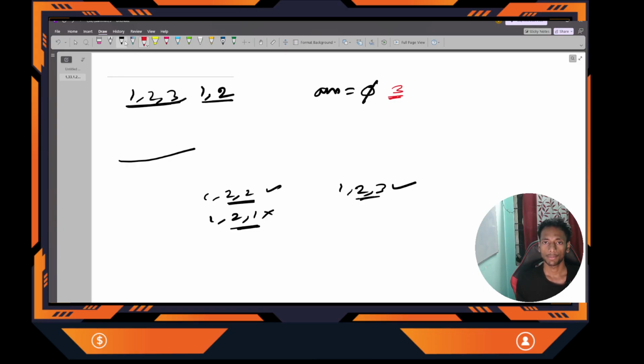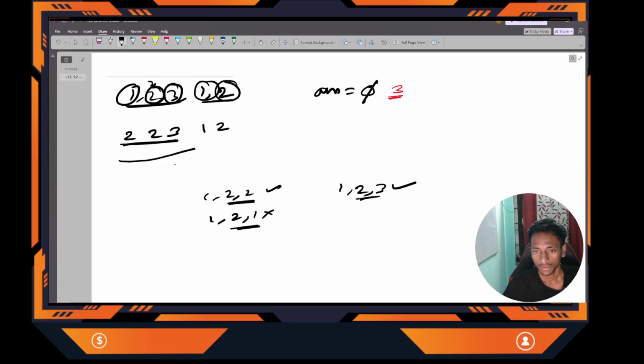Now if I want to apply that operation, they mention that I can change any number to any number. I can change 1, this 2, this 3, this 1, this 2, any number with any number. First of all, suppose I have changed this to 2, so we have 2 2 3 1 2. Is it going to change our answer? No, because the length is still 3. Next, suppose I have changed this 2. So when is it possible that it will give us a better result?